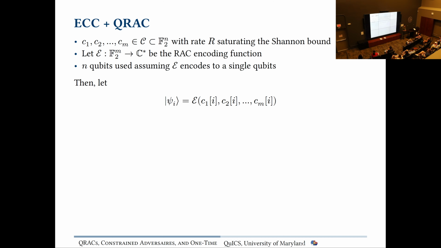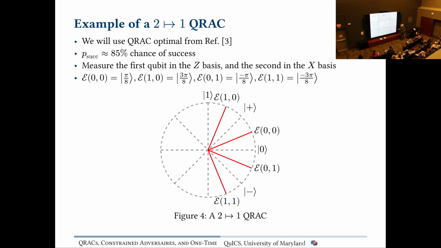Let's say we want to encode some larger message and have a user read out this larger message. We can use error correcting to remove the errors that we add in this measurement process, right? Again, every time we do a measurement on a single qubit, we introduce some chance of error.